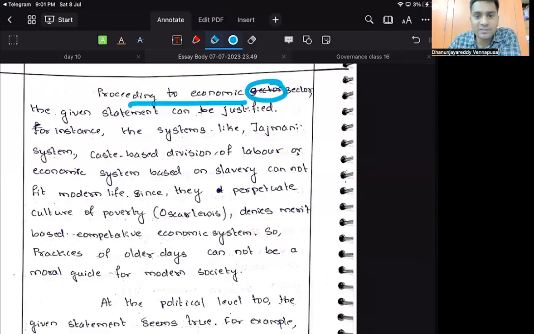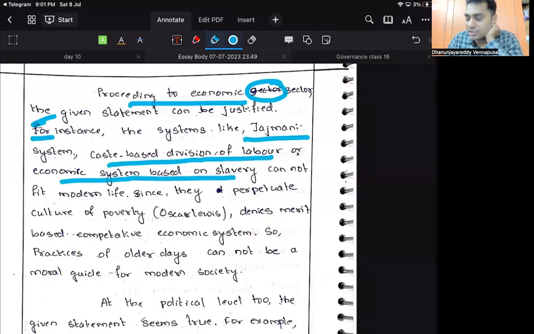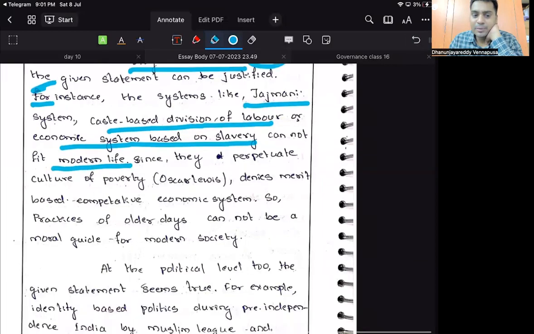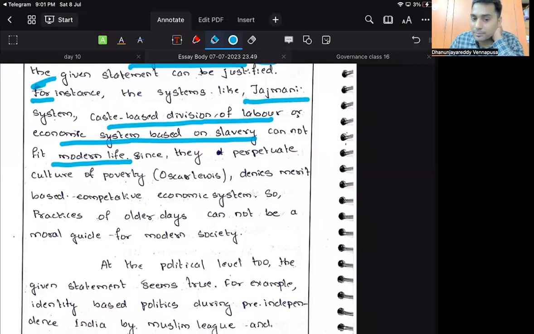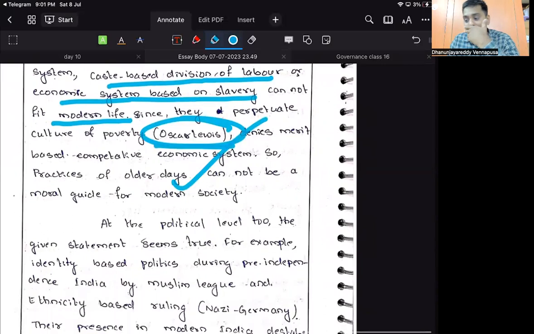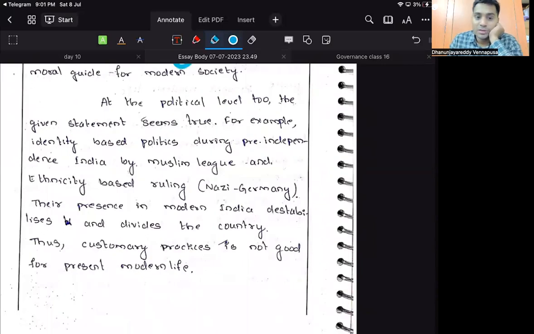Proceeding to the economic sector, the given statement can be justified. For instance, systems like the Jajmani system, caste-based division of labor, or an economic system based on slavery cannot fit in modern day life. Again, you are writing repeatedly. Take one theme, finish it. Since they perpetuate the culture of poverty, as said by Oscar Lewis. Don't write that please. This denies the merit-based competitive economic system. Full stop. Good. At the political level too, the given statement seems true.